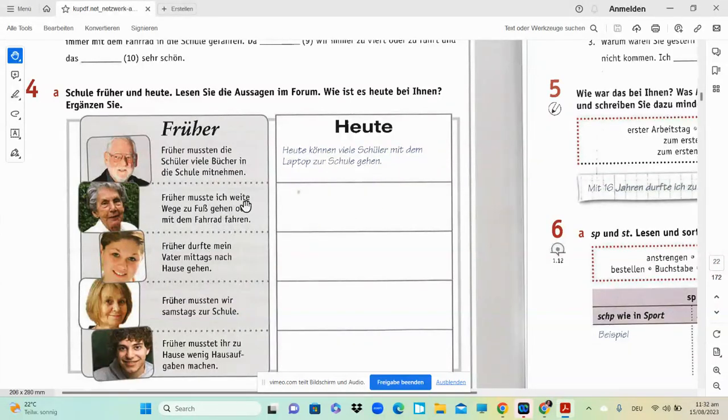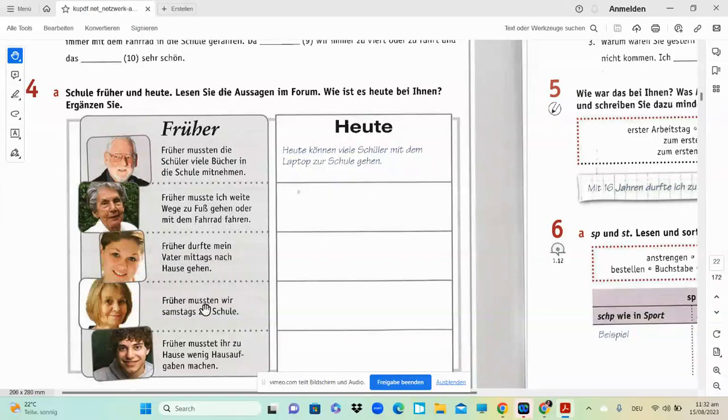Früher musste ich weiten Weg zu Fuß gehen oder mit dem Fahrrad fahren. So you can say auch heute können wir zu Fuß oder mit dem Fahrrad zur Schule gehen. Okay? Früher durfte mein Vater mittags nach Hause gehen. You can say heute darf mein Vater mittags nicht nach Hause gehen.